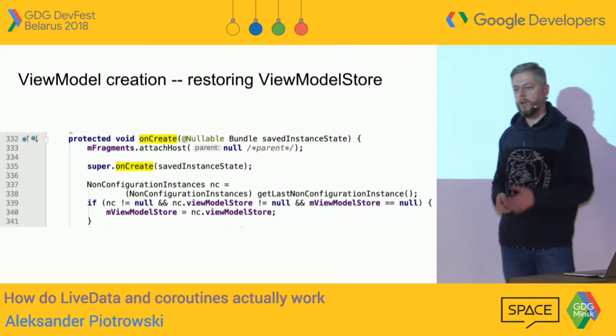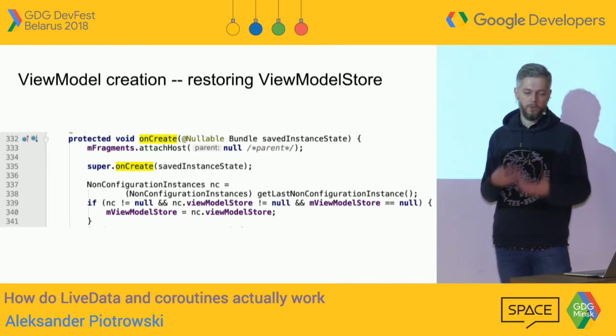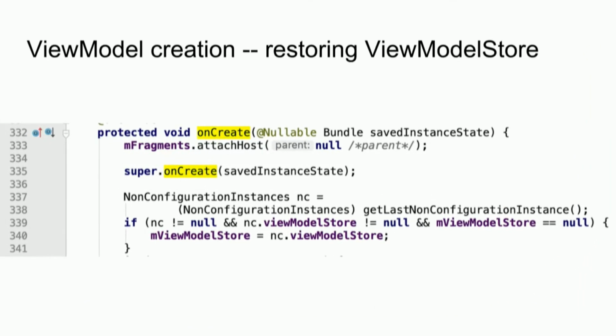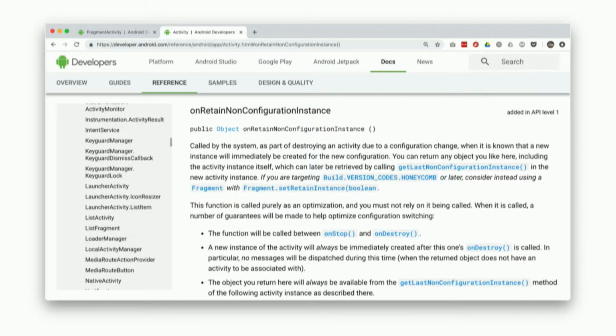So the question is, was this whole magic only available to Google developers, or maybe we could create a similar API ourselves? Sadly, we could do it ourselves. This API is available from support fragment, support library 22, but there was also one available since API level 1.